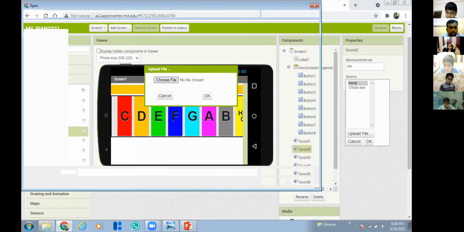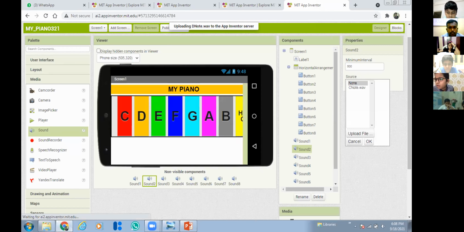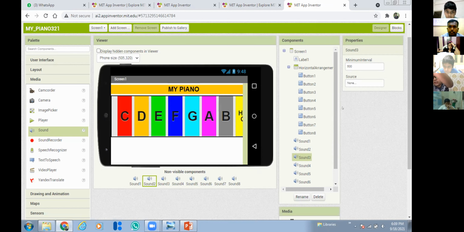Then go to the folder where you have downloaded. Select that. What's the second note? The second button is D, right? So I'm selecting the second sound as D note. Sir, can we do the same procedure on the iPad also? Yeah, you can. All the procedures, everything is the same. Thank you, sir. Okay.